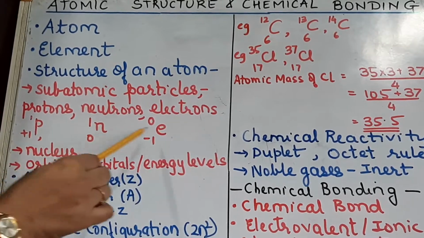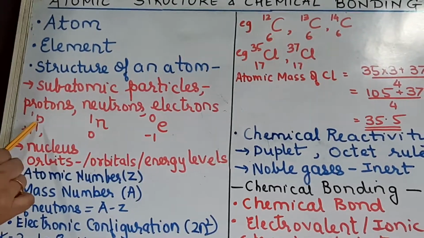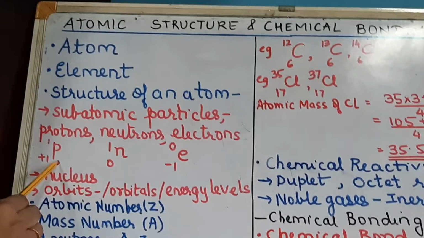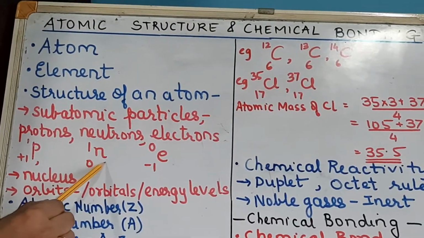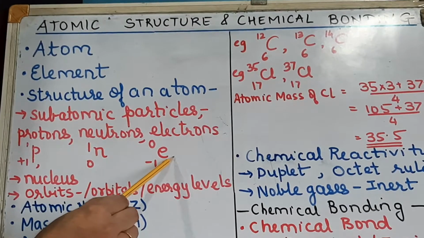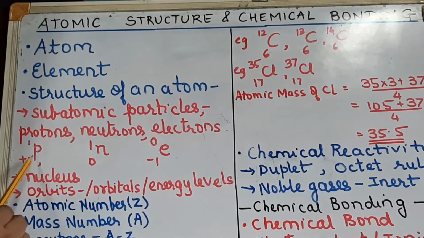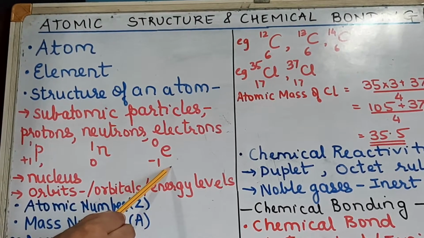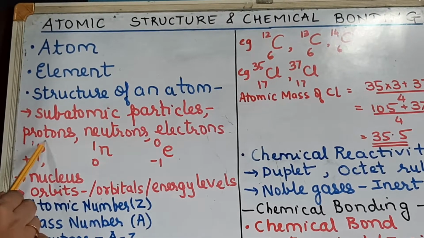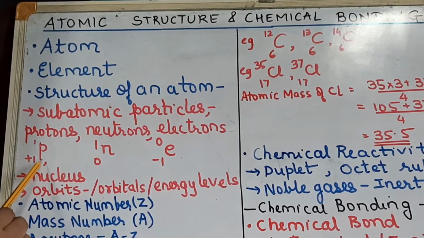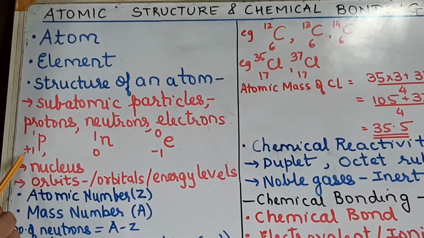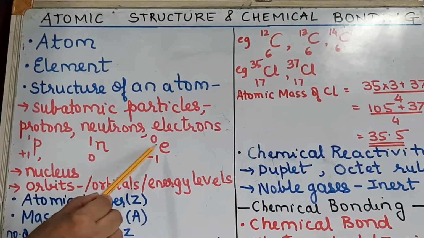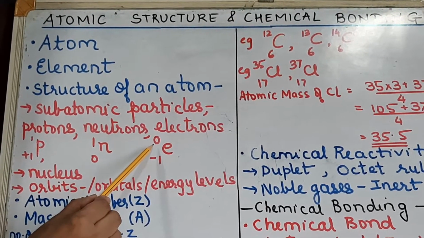For protons, neutrons and electrons, the charge is: protons positively charged +1, neutrons no charge, and electrons negatively charged -1. Mass is 1 for protons and neutrons, and negligible for electrons. Representation: proton is small p with +1 and 1, neutron is small n with 0 and 1, and electron is e with -1 and 0.